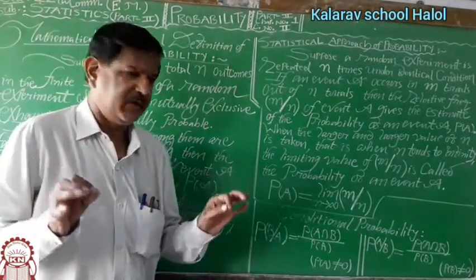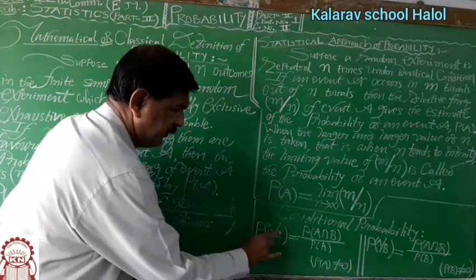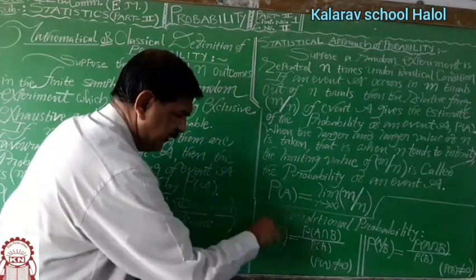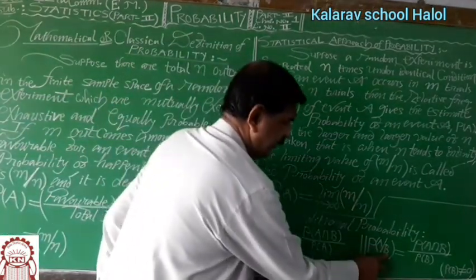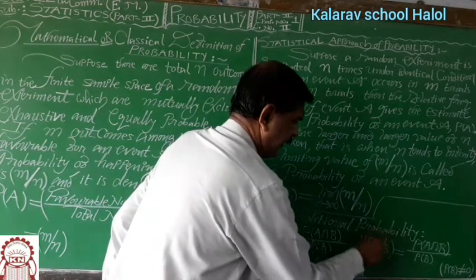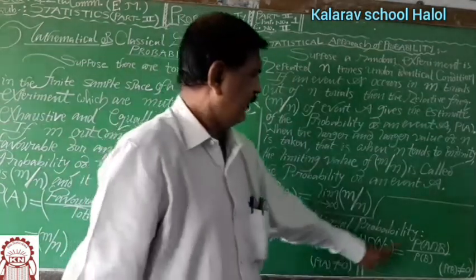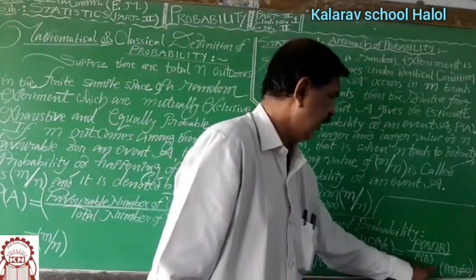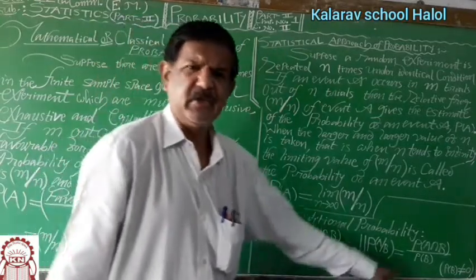Conditional probability: if probability of A is given, then probability of occurring of B is found. If probability of B is known, then the probability of happening of the event A is given by probability of A given B equal to probability of A intersection B upon probability of B, provided probability of B is different from 0.